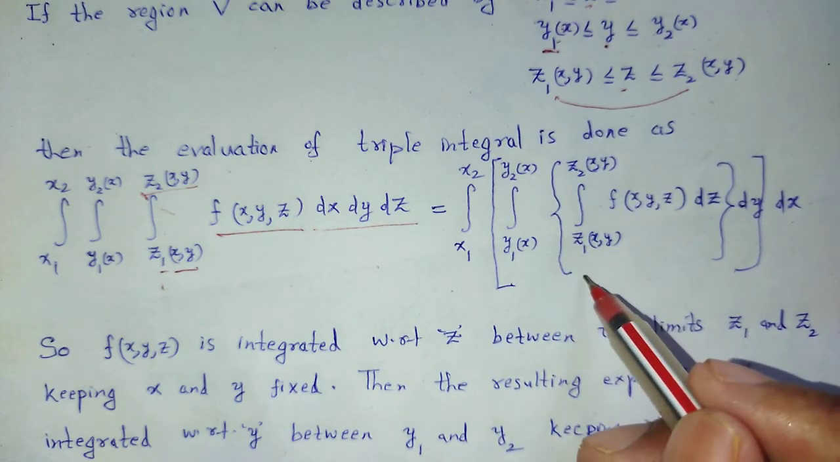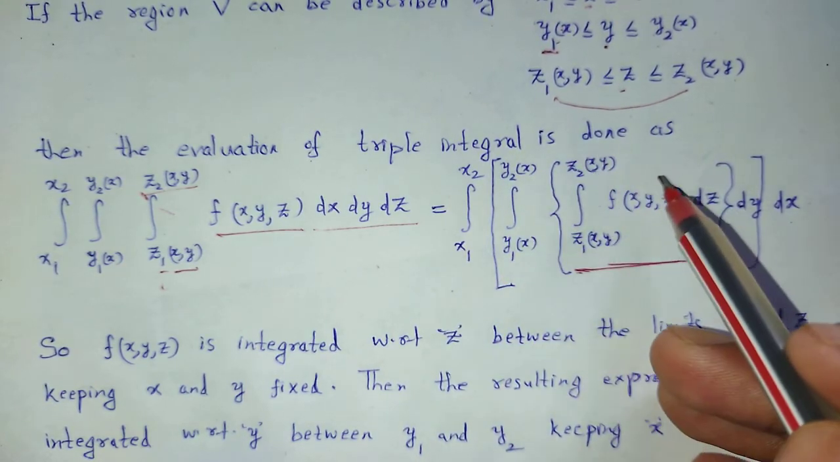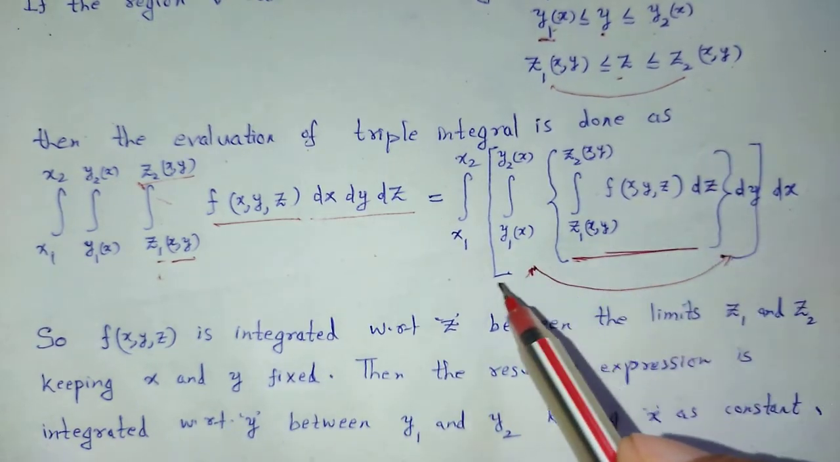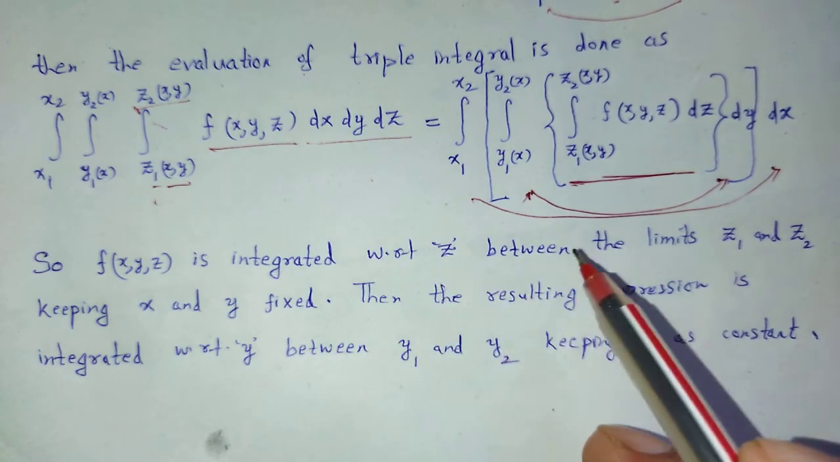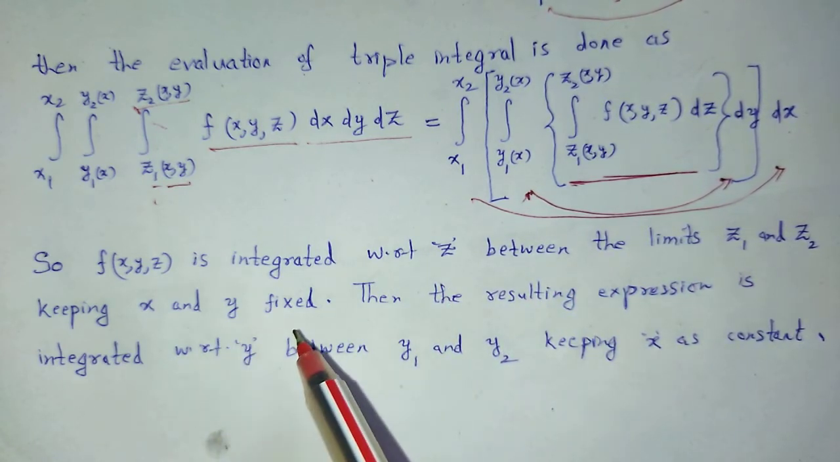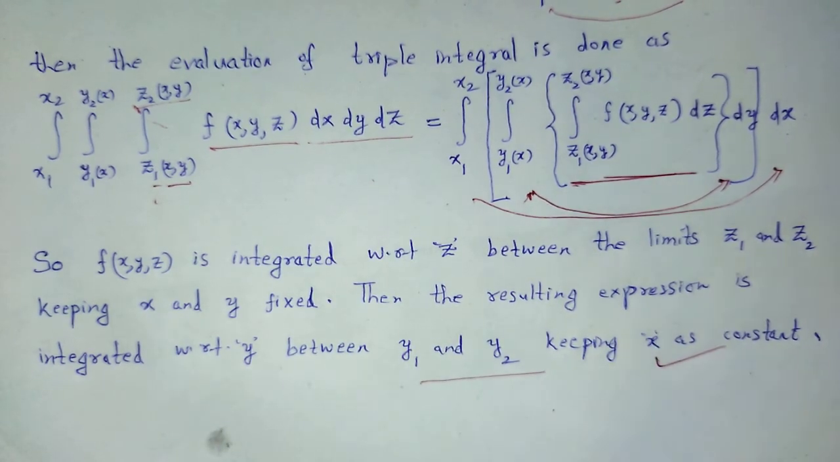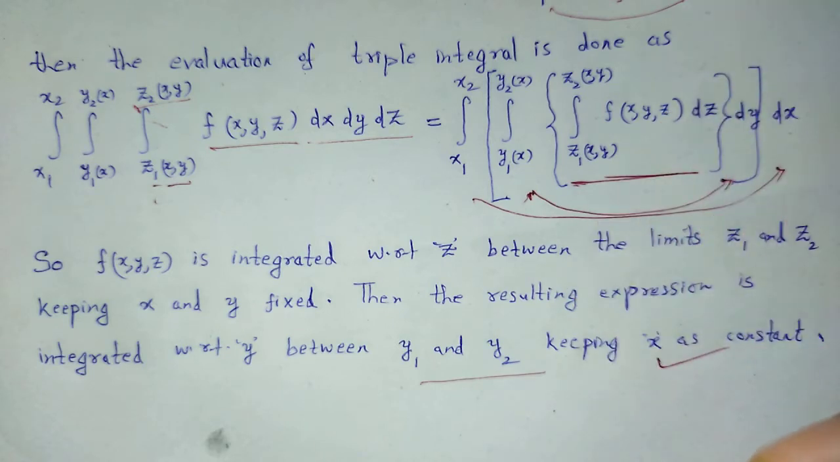we find the integral with respect to z, treating x and y as constants, then with respect to y, taking x as constant, and finally with respect to x. So f(x, y, z) is integrated with respect to z between the limits z1 and z2, keeping x and y fixed. Then the resulting expression is integrated with respect to y, keeping x as constant. In this way we find the solution of triple integrals. Now we take an example of how to solve a triple integral.